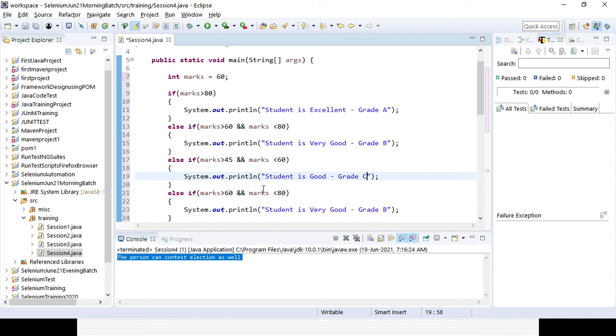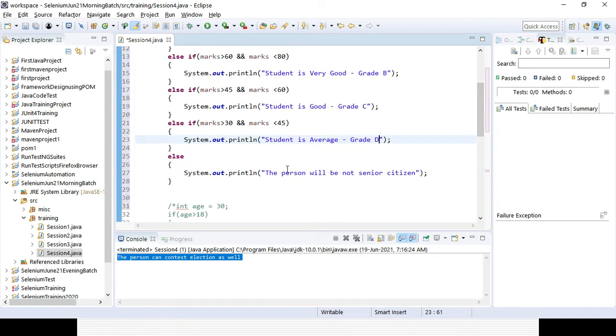And if the pass mark is 30, I can validate whether he is passed or not, right? 30 to 45 range. So student is average, okay, and grade is D. Otherwise, in case the student is not securing even 30 marks, I can say else student got failed.